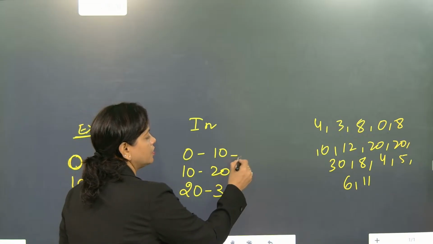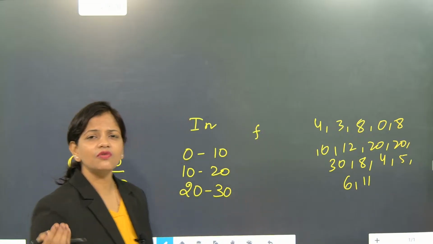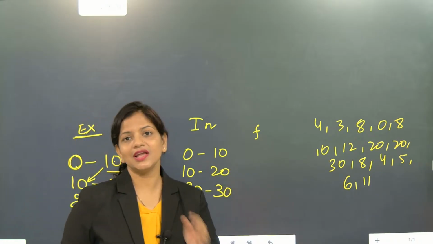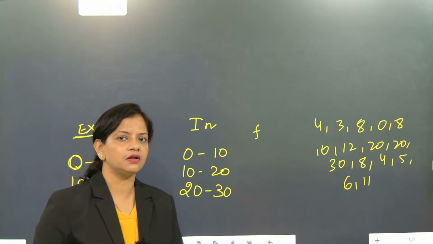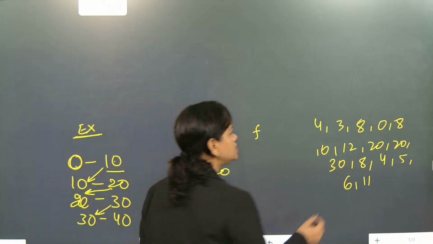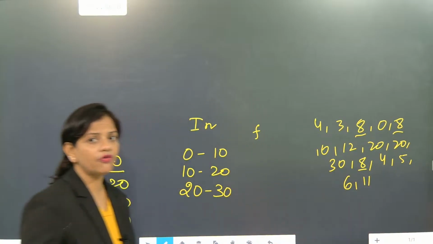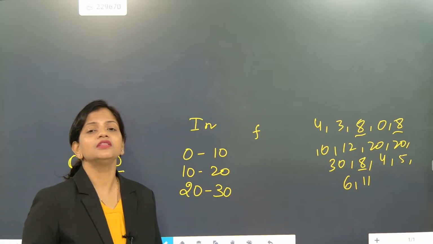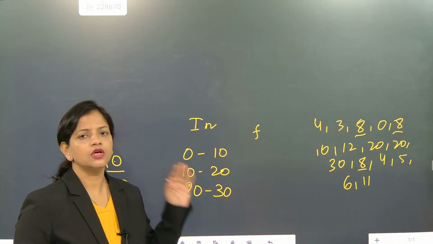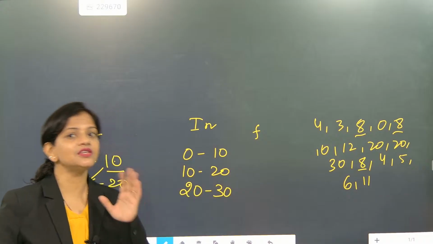What is the meaning of frequency? The meaning of frequency is how many times an observation is repeated. Understood? Like here, what is the frequency? How many times is 8 coming? So the frequency of 8 is 3. That means 8 is the number which is repeated 3 times. So how many times a number is repeated becomes the frequency of that number.